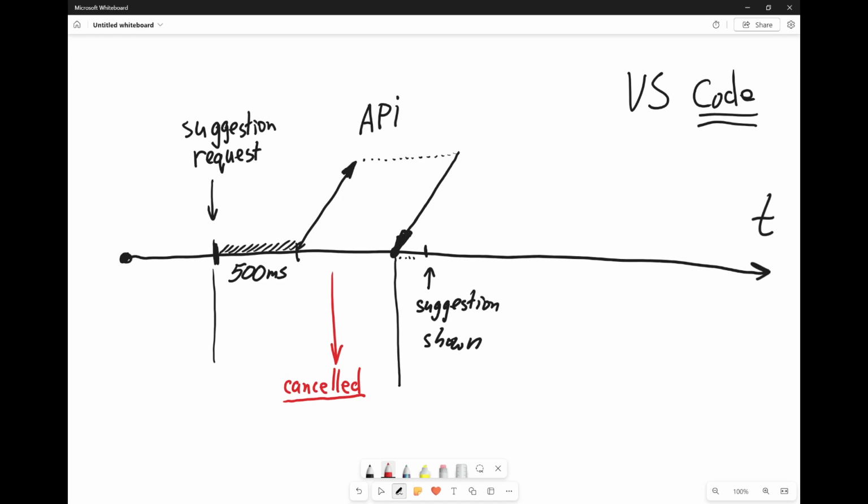Currently, we do not act on this event at all. Instead, when we receive the response here, we are checking if it was cancelled. So we are not acting on the event, just checking if it was cancelled.